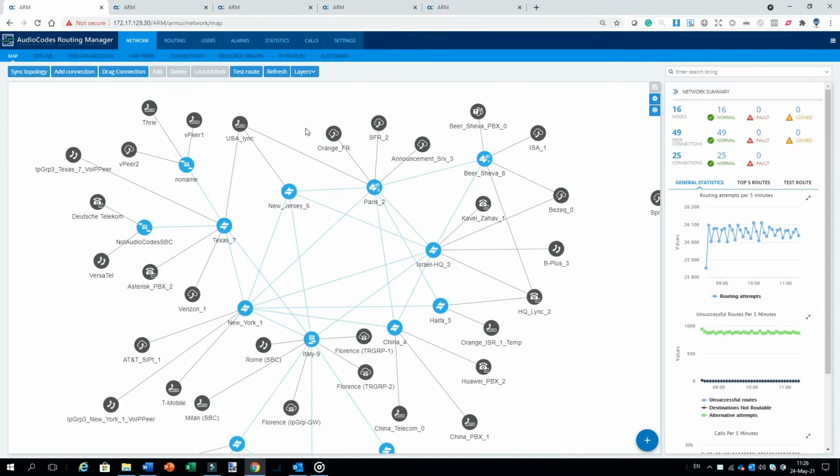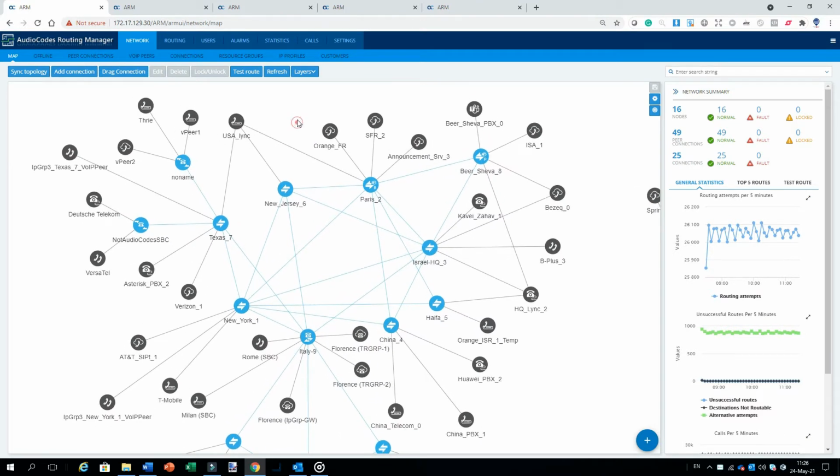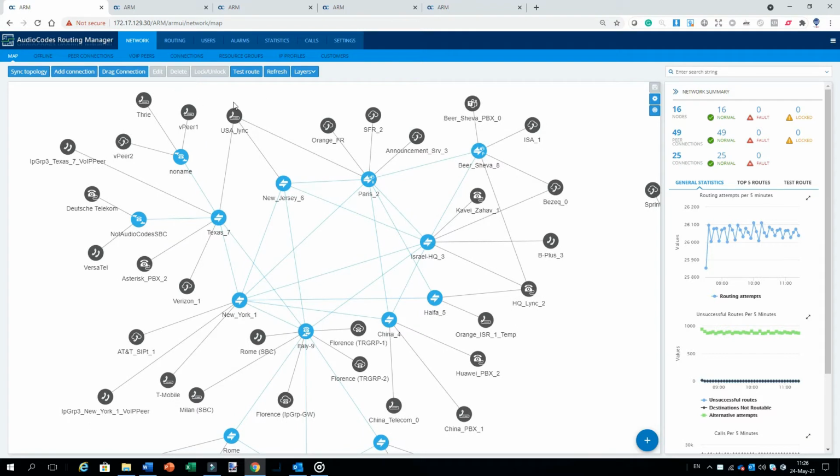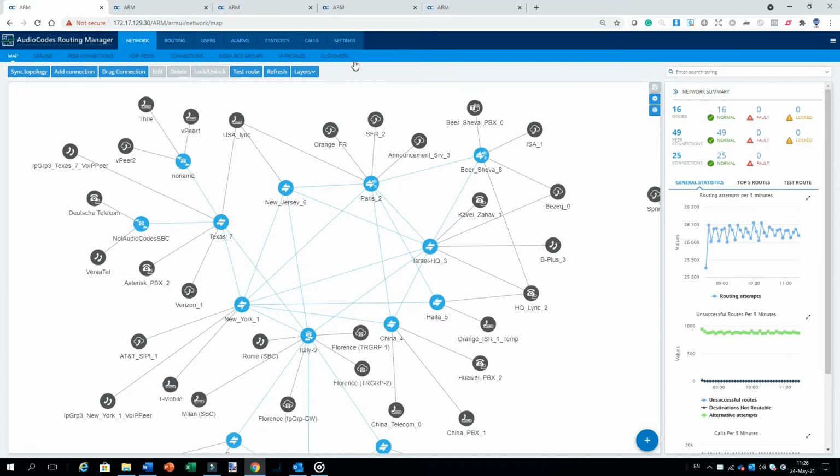Today we're going to focus on some of the highlights of the new ARM software release 9.4. This new release includes a number of new features designed specifically to assist Microsoft Teams hosters, service providers, and large enterprises. Microsoft Teams hosters who are implementing the Microsoft recommended supertrunk deployment model for multi-tenancy can now have each tenant